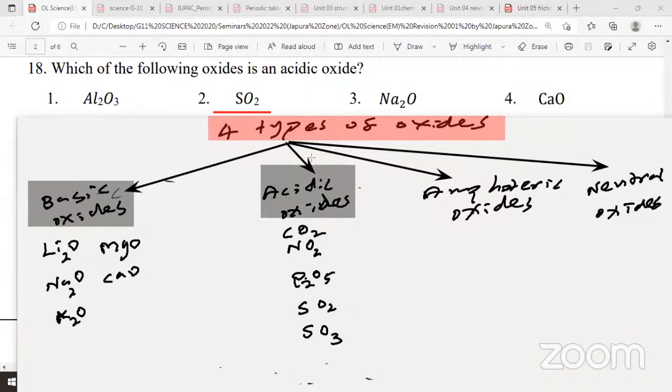Why are they called acidic oxides? They react with water forming acids. Plus, they can react with bases as well. Right? Acidic oxides react with bases like sodium hydroxide. With acids, sorry: basic oxides react with acids. Reacts with acids. Then acidic oxides react with bases.